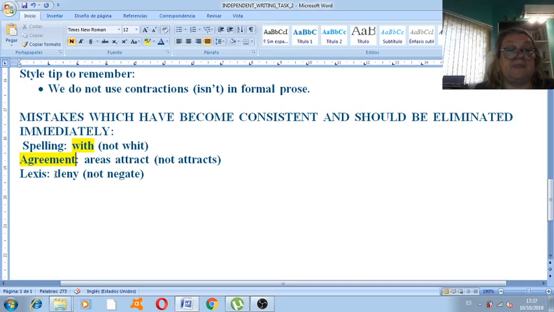And finally, this sort of Spanish interference with certain words that do not exist in English, or if they exist, they are not in current usage anymore, or they are reserved to certain contexts. So one of them is to deny, negar, to deny.